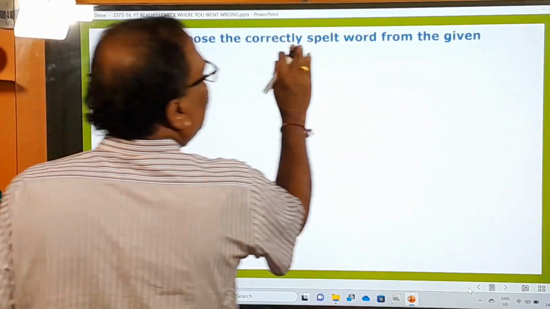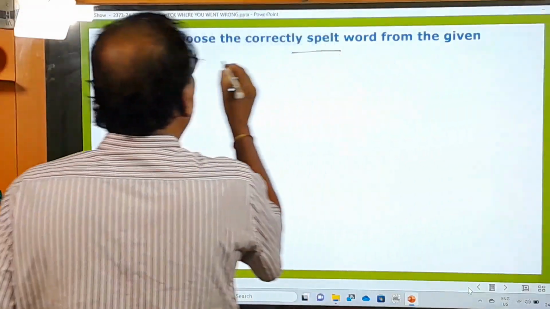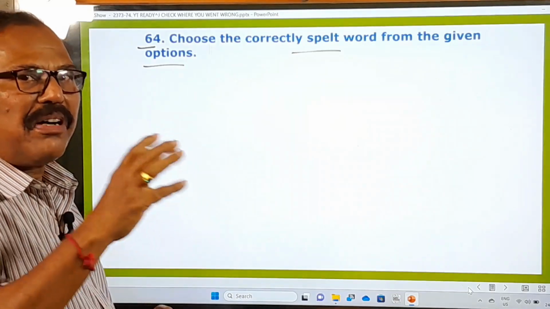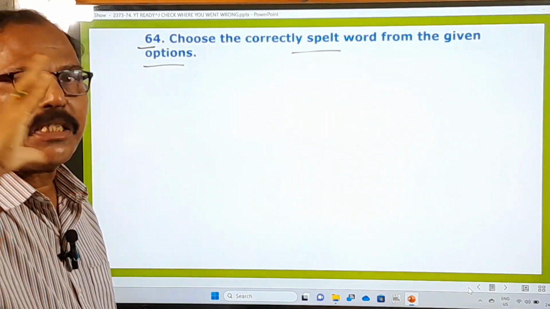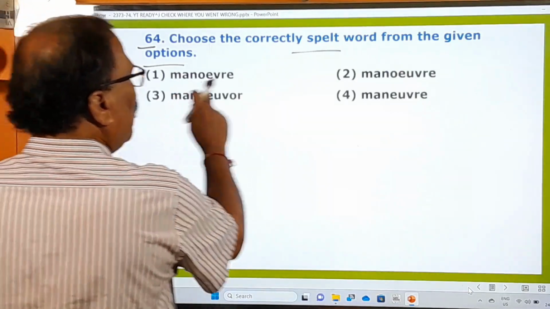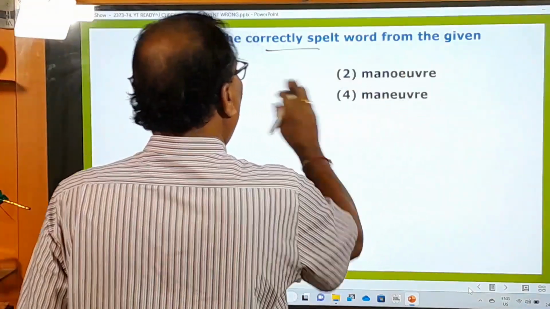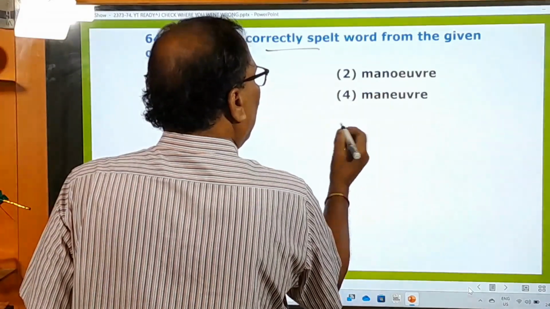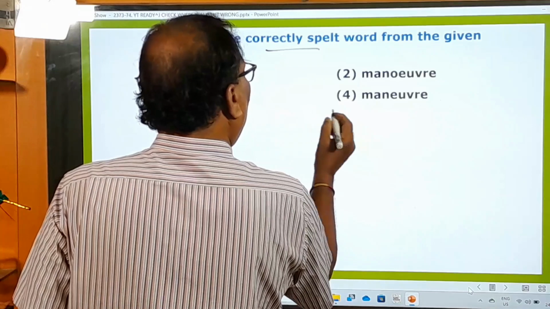64th one is there. Choose the correctly spelled word from the given options. Okay, and you have to choose the word containing correct spelling. Let us see that. See the options. Maneuver, maneuver, maneuver. So here, this is all about this maneuver. Maneuver means skill. Adroit skill is called maneuver.